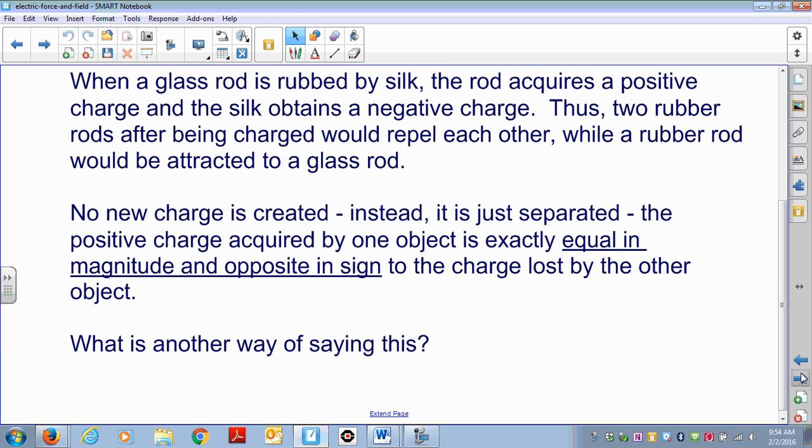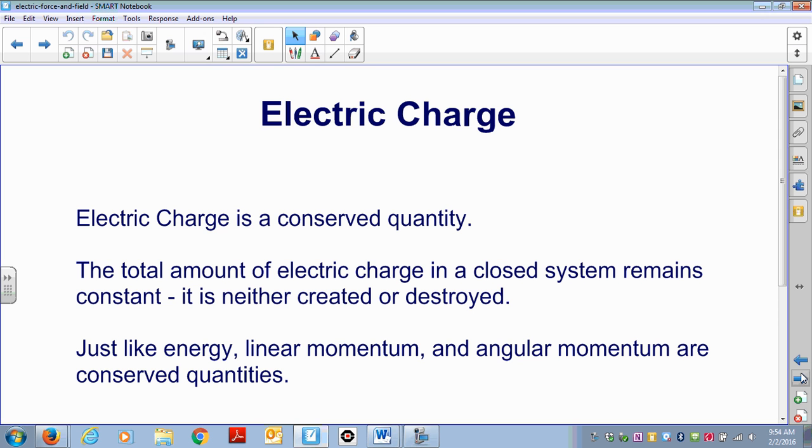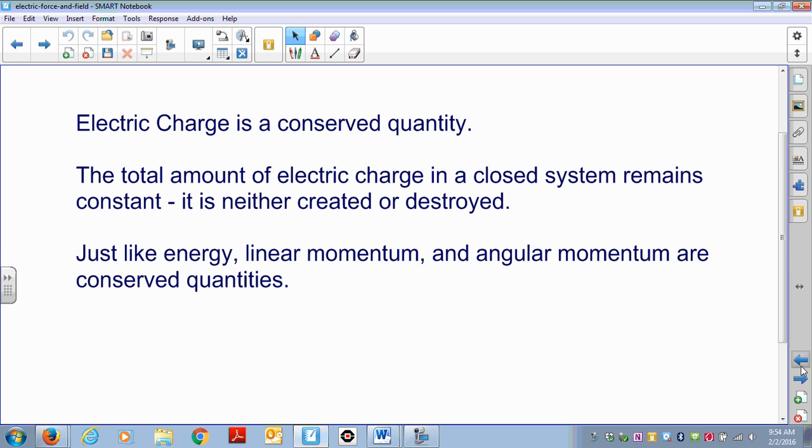The positive charge acquired by one object is exactly equal in magnitude and opposite in sign to the charge lost by the other object. What is another way of saying this? Another way of saying this is that electric charge is a conserved quantity. The total amount of electric charge in a closed system remains constant. It is neither created nor destroyed, just like energy, linear momentum, and angular momentum are conserved quantities.